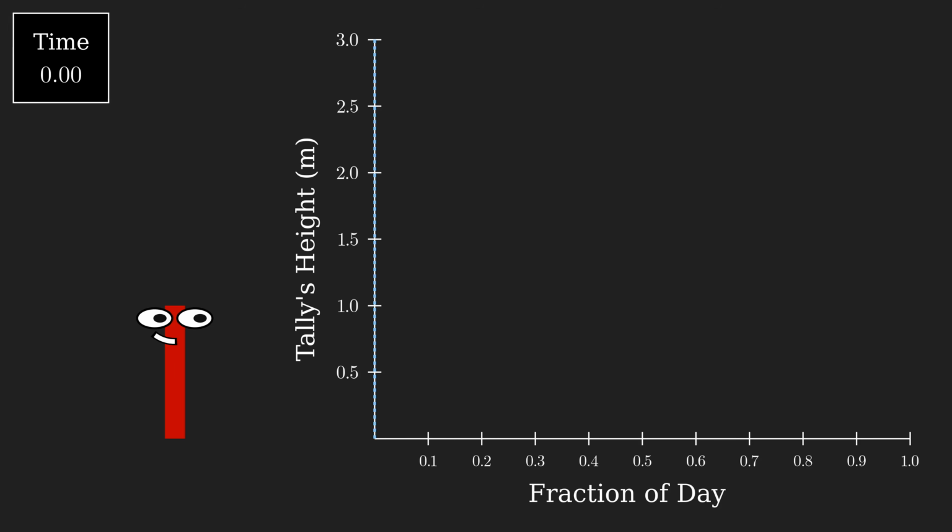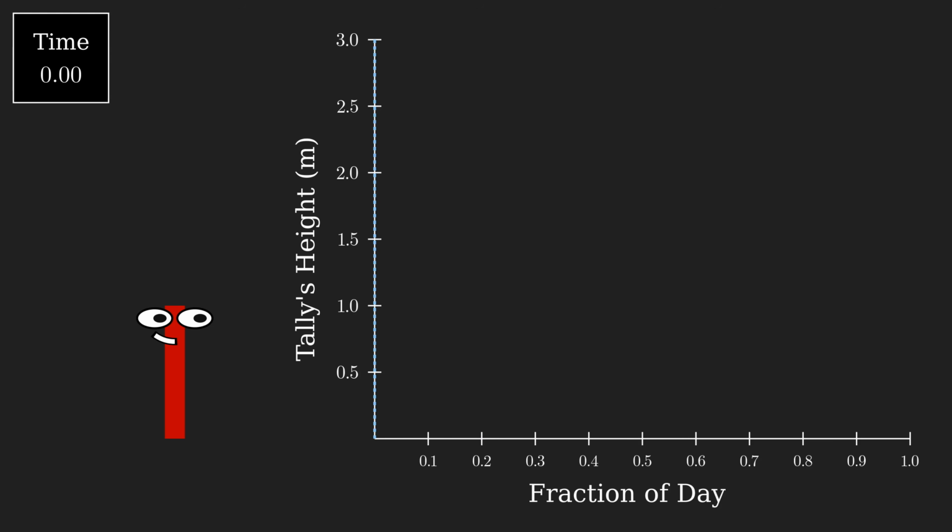Now, if you knew anything about e before this video, there's one more infamous fact you're probably wondering about. Why is e to the x its own derivative? In our framework, this is simply asking why the rate of change of Tally's height is equal to her height. The reason is actually quite straightforward.